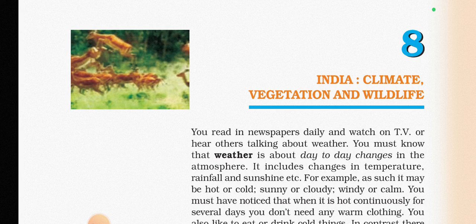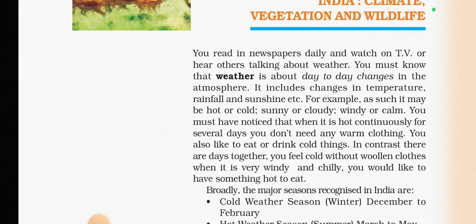So let's read about this. Weather includes changes in temperature, rainfall, and sunshine, etc. For example, it may be hot or cold, sunny or cloudy, windy or calm. You must have noticed that when it is hot continuously for several days, you don't need any warm clothing, and you also like to eat or drink something cold.